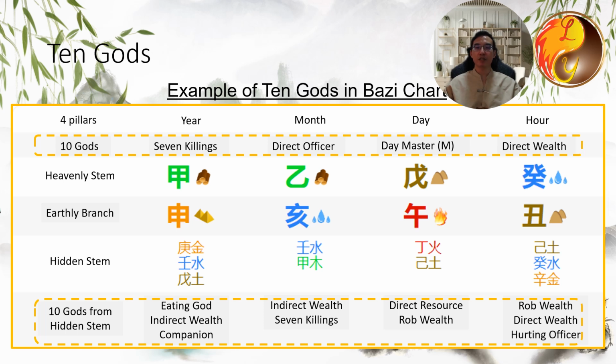It might feel a bit complicated at this point, but you have already studied for 2/3 of the course. Persist for the remaining 1/3, and you will understand how to interpret Bazi. In the next lesson, we will start explaining the first of the 10 gods, direct resource.